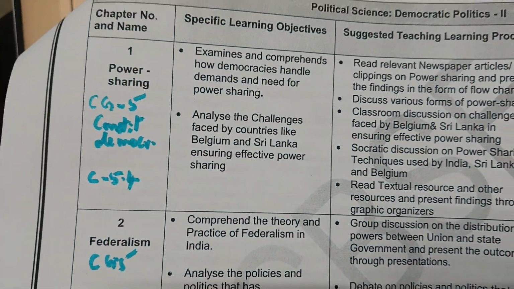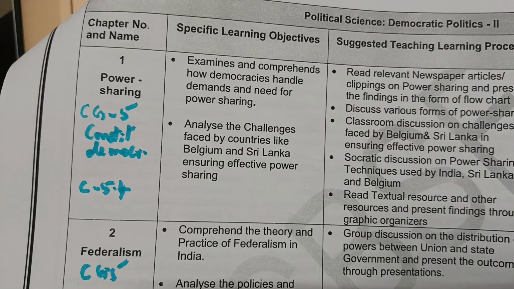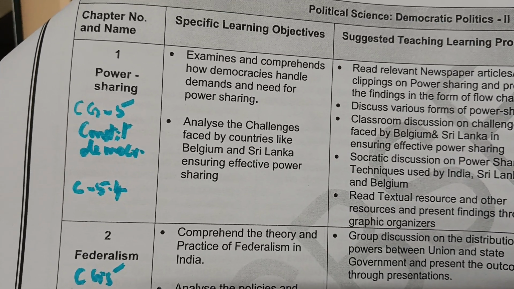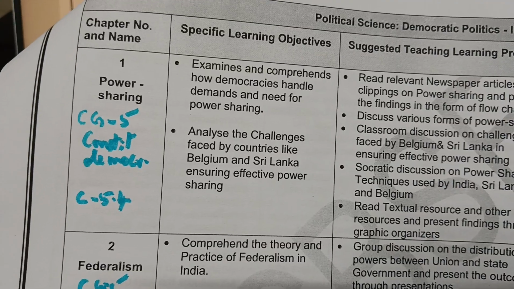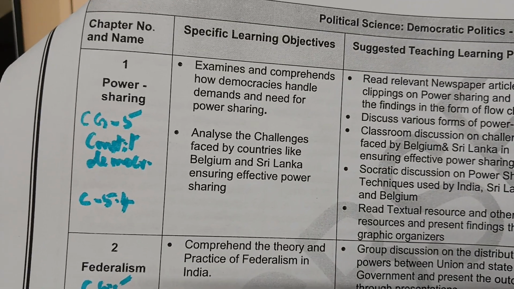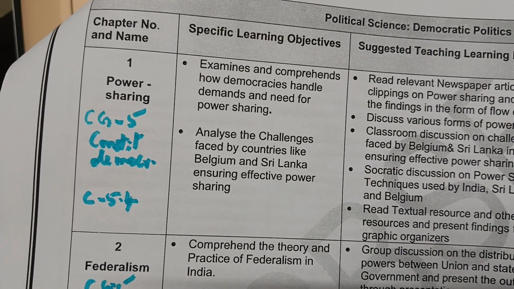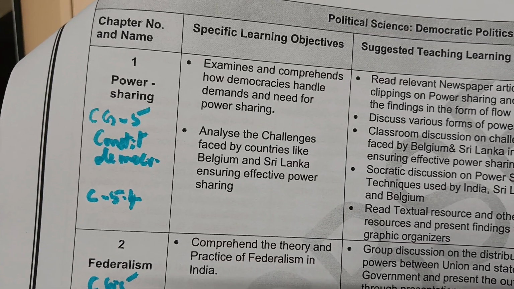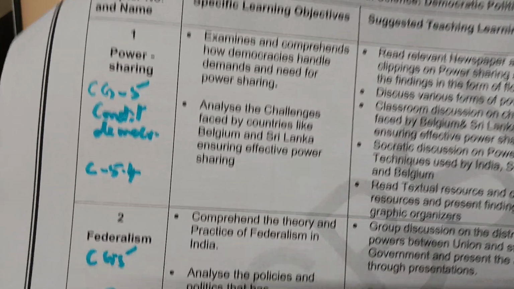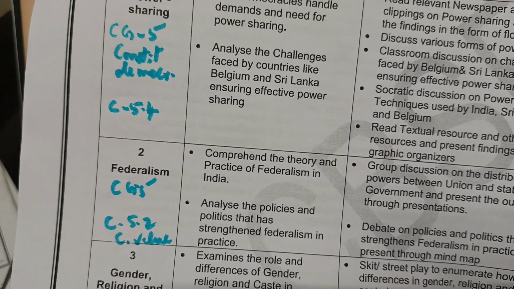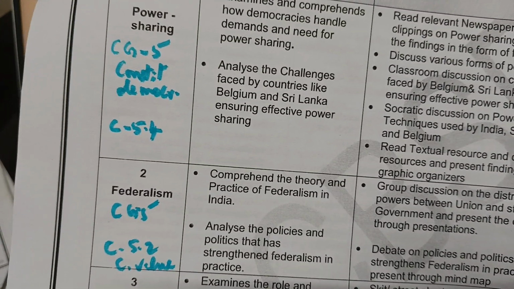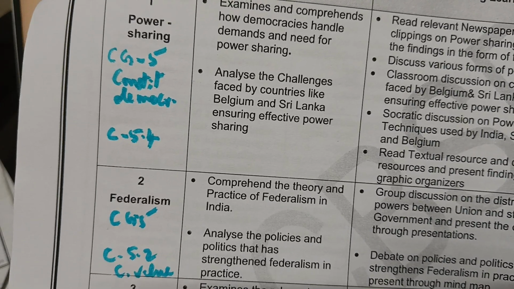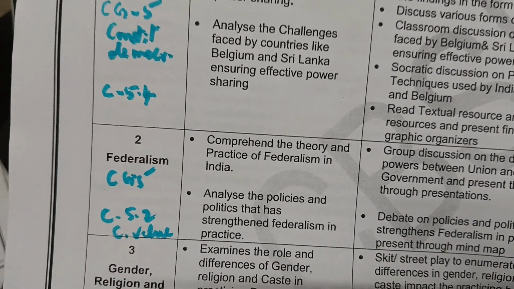Then power sharing: it is about knowing the constitution and democracy, so it comes under CG5, while CG2 and CG3 come under history. The competency connected to power sharing is 5.4. Federalism is also CG5 because it is about the constitution and democracy, and the competency is 5.2.